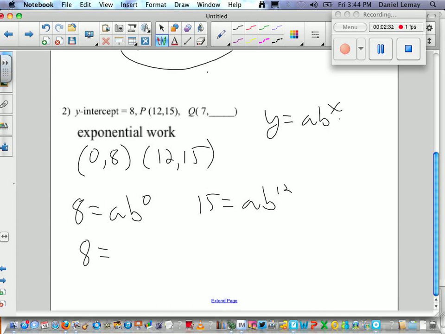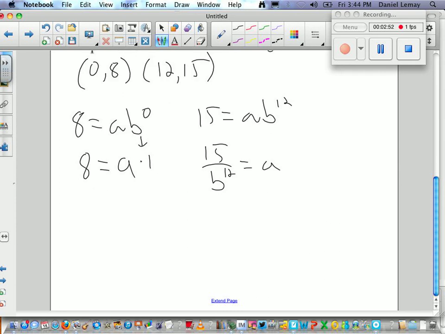Now, 8 equals a, because b to the 0 power is 1. So a is 8. In the other equation, we know that a equals 15 divided by b to the 12th. So I can set those two a values equal: 8 equals 15 over b to the 12th. This is 8 over 1.